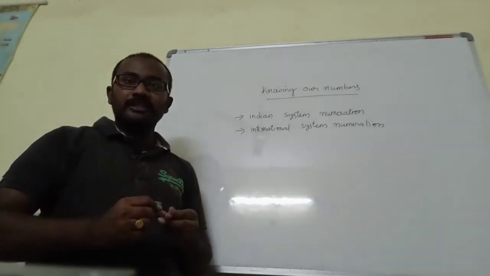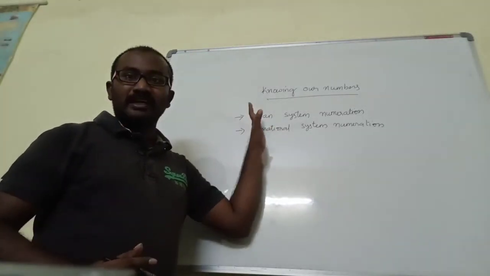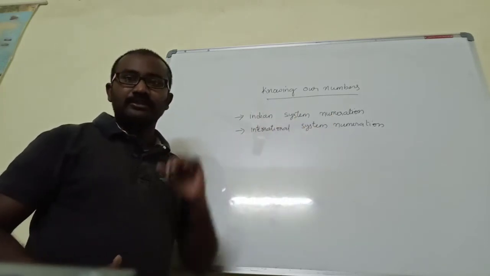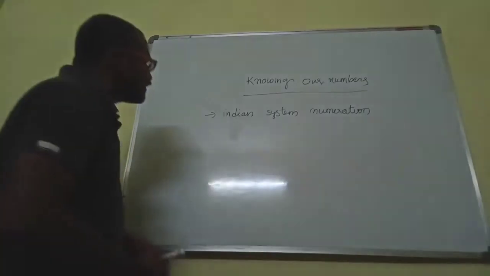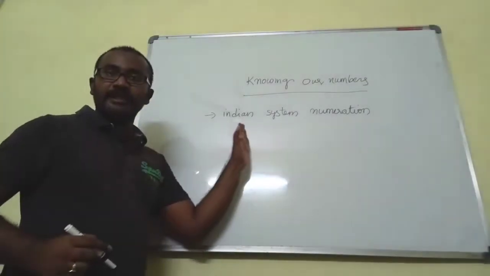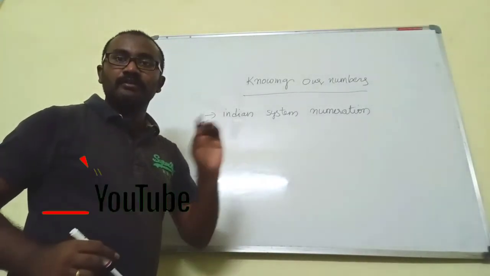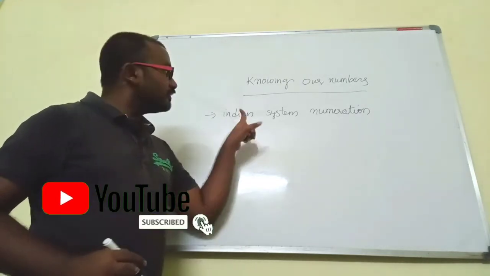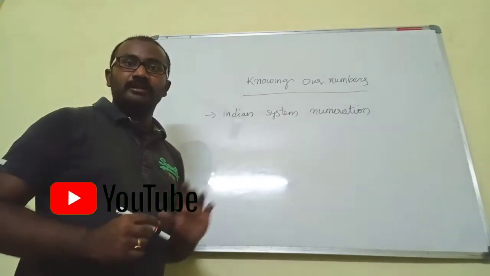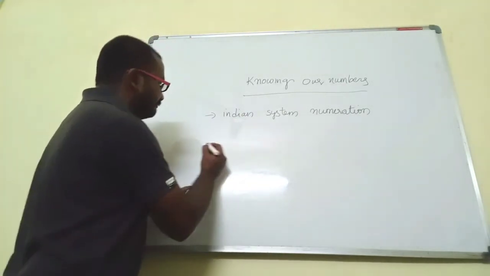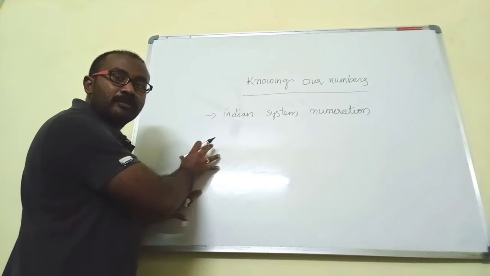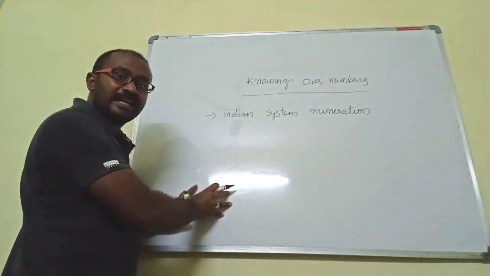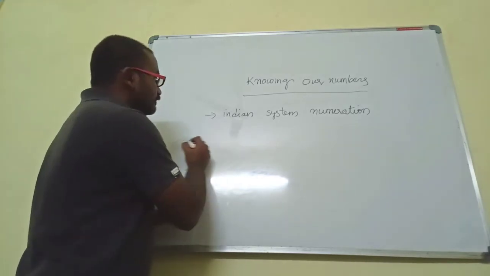Now I am going to explain in detail what the Indian system of numeration is and what the international system of numeration is. First, the Indian system of numeration. Before explaining it, we first have to know about the place value chart of the Indian system of numeration. Now see here. I am going to explain the chart, and at the same time explain one example so that you can understand this topic more.